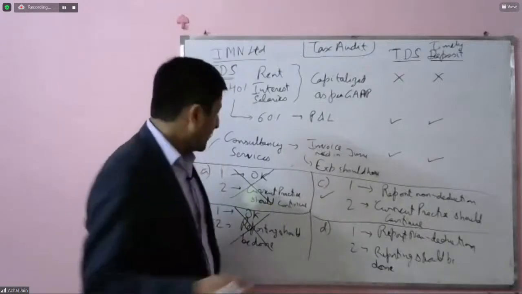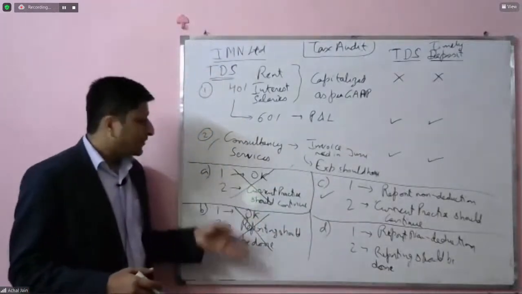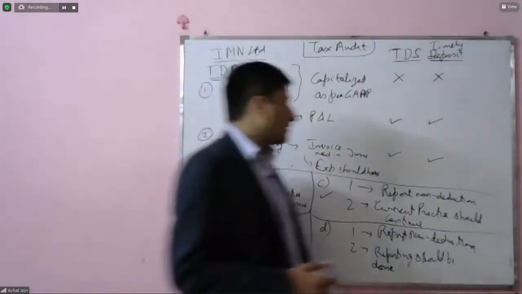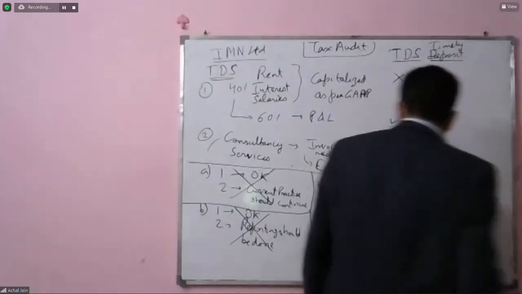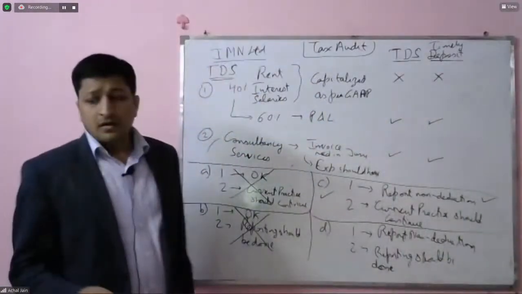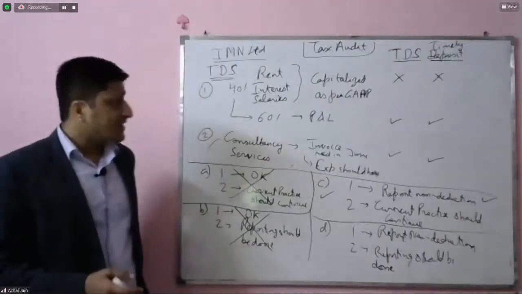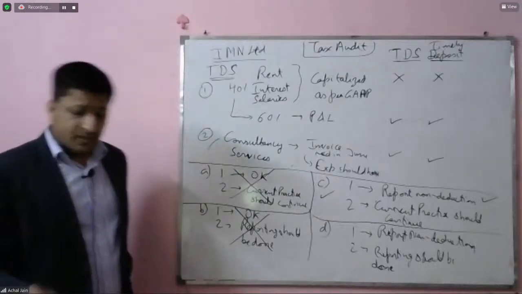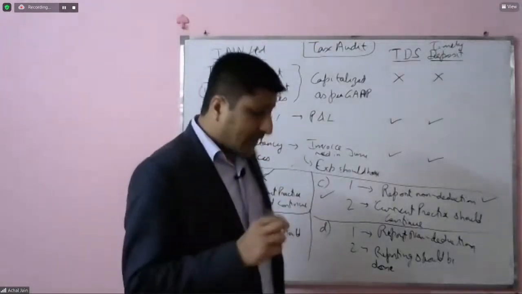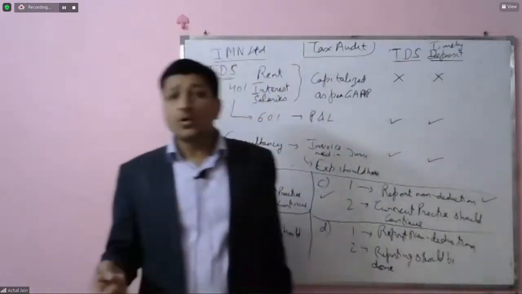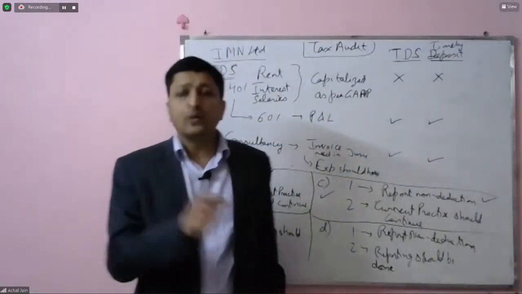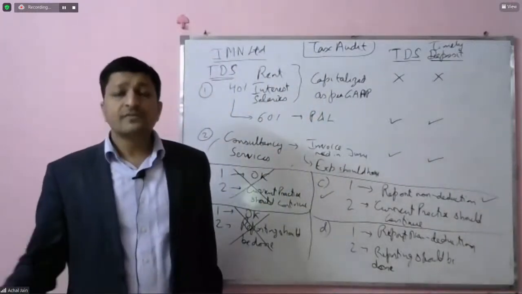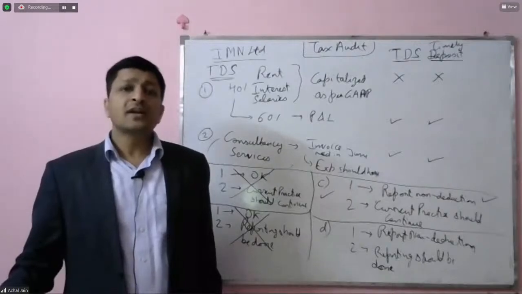This has to be the case, and that's why we have eliminated options A and B. So of course, point number 1 is correct in saying this, but it specifies that the current practice should continue. See, just now I told you that TDS provision will not go as per the requirements of accounting. TDS provisions will go the way those are required to be captured.